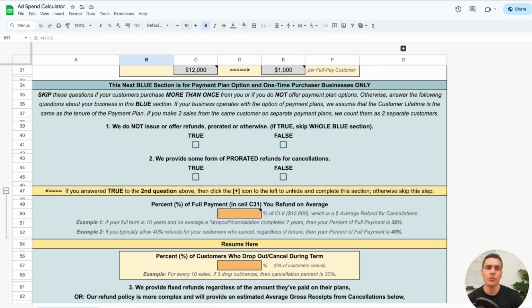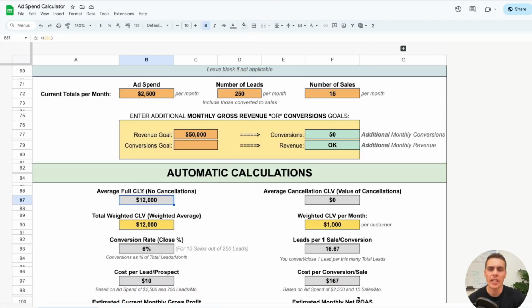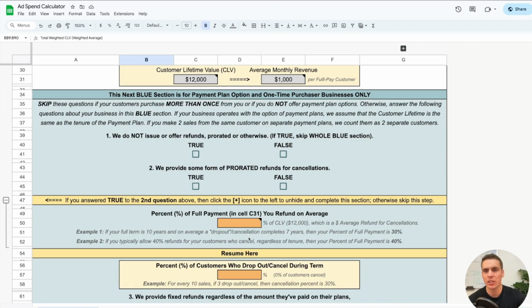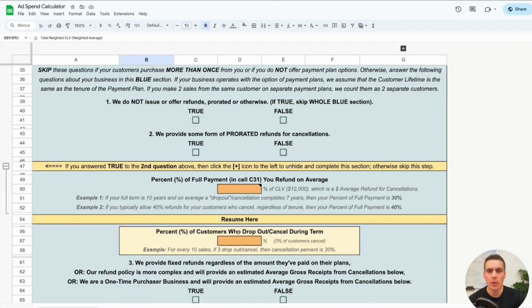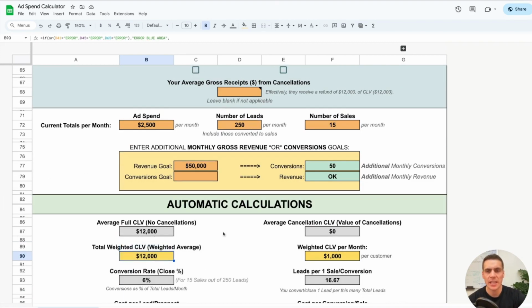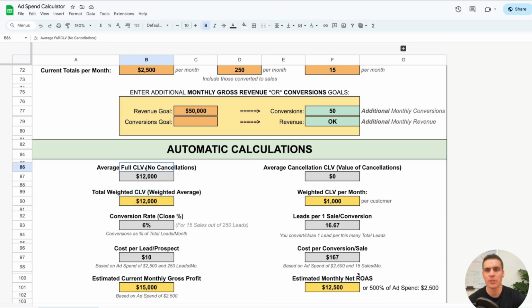Now, remember, this blue section is to refine our weighted CLV number. That's our customer lifetime value. Originally, when we don't fill out that blue section, our full CLV is going to be the same as our weighted CLV. But if we want to get really refined, precise numbers in this calculator, then we're going to have to fill out this blue section so that we can see how our weighted CLV changes. And when our weighted CLV changes, then this calculator is going to use this number rather than this number.